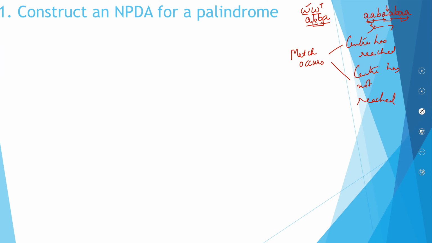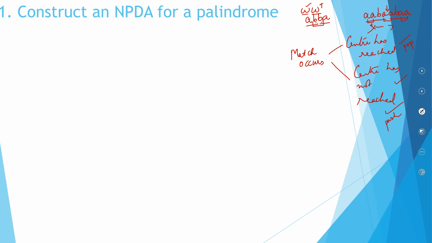So this is the basic logic which works for a palindrome. You check whether a match happens. There are two cases. If a match happens, either the center has been reached or it has not. If the center has been reached, start popping off. If the center has not been reached, continue your normal operations and go on pushing.